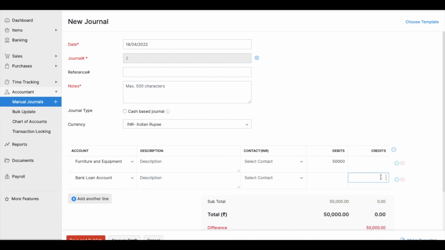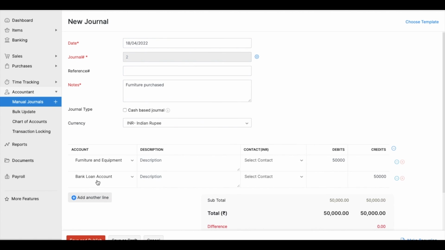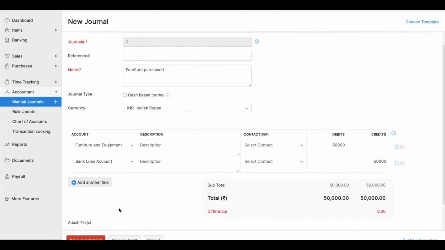So bank loan account 50,000. Furniture purchase. Now this purchase of furniture will be directly recorded under furniture and equipment, which is a fixed asset in your balance sheet, and you have taken a bank loan against it. So that is why bank loan account is credited. And I've also provided for a narration. I say save and publish.